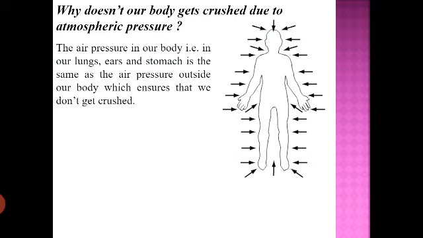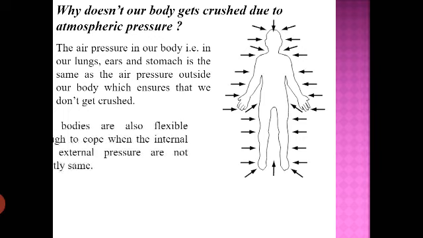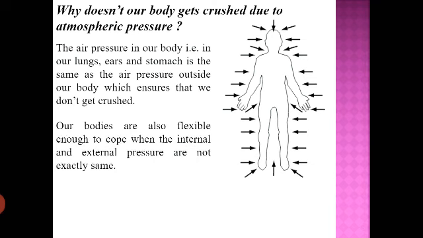Since these two pressures are the same, they are able to balance each other, and because of this we do not feel the pressure of the atmosphere. So the pressure within our body and the atmospheric pressure outside cancel out each other. Next, our bodies are also flexible enough to cope when the internal and external pressure are not exactly the same.